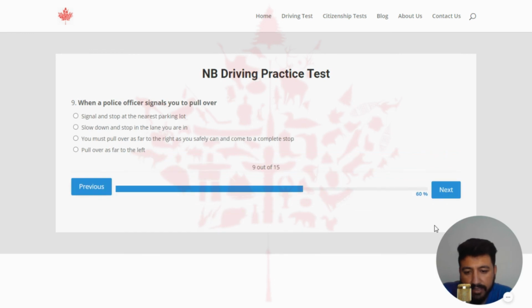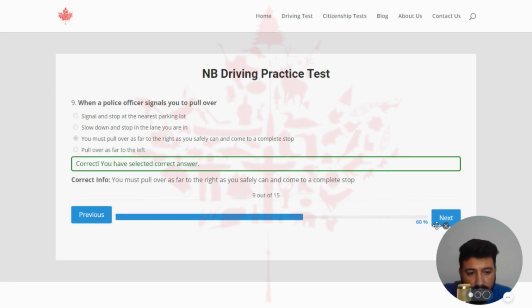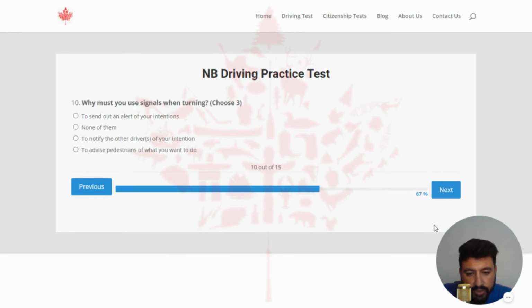And the question is: when a police officer signals you to pull over... the right answer is you must pull over as far to the right as you safely can and come to a complete stop. So let's click on the third option. This is the correct one. And now let's move to the 10th question. Why must you use signals when turning? So you can choose three answers from this question.